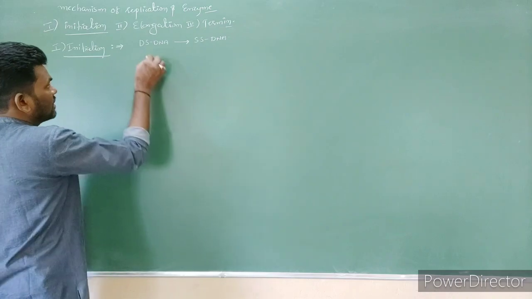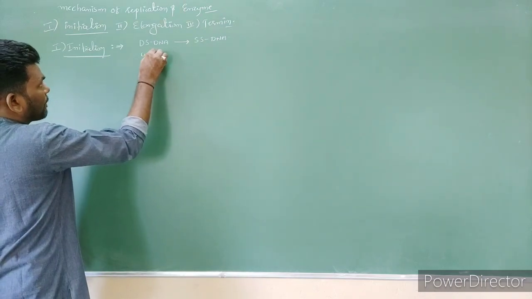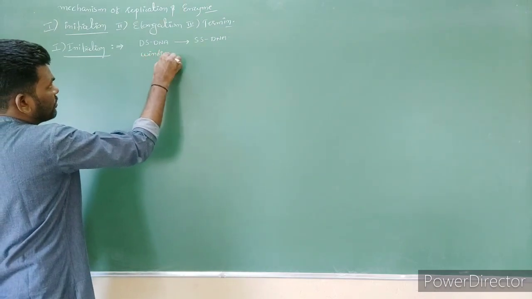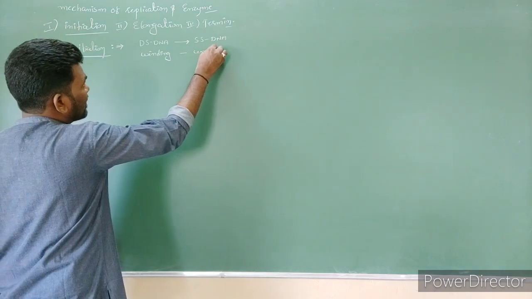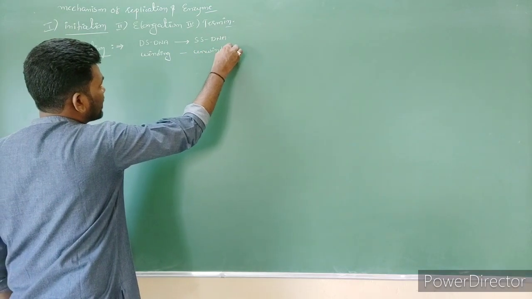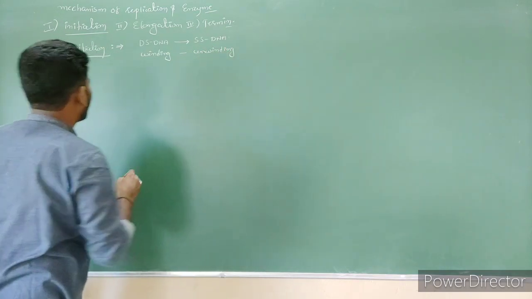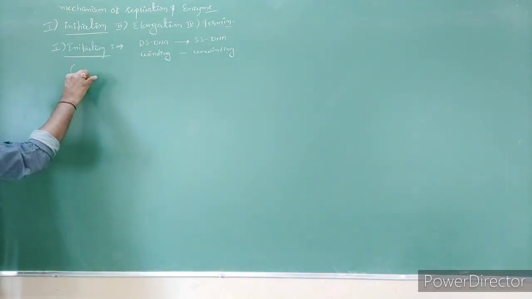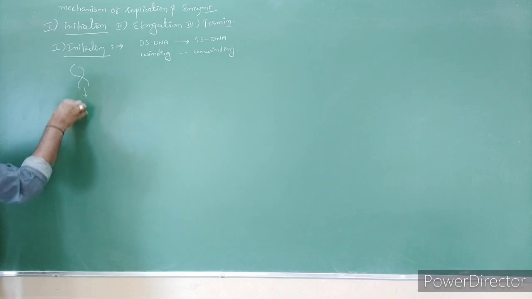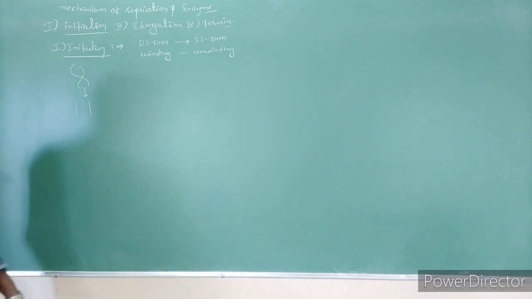It means winding DNA should become unwinding DNA, right? This is a double helix DNA. It should become like this, in straight lines form.